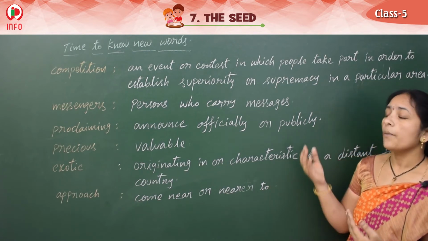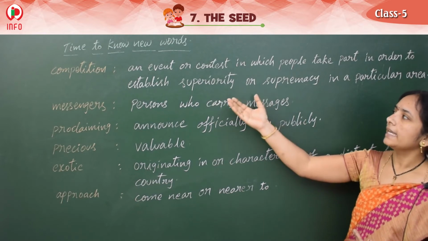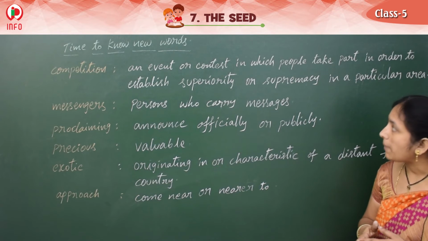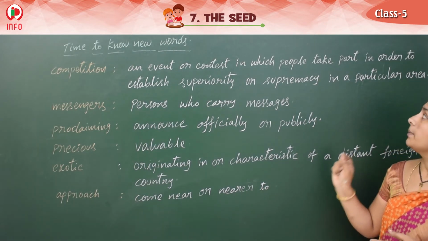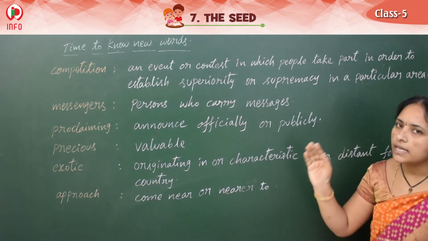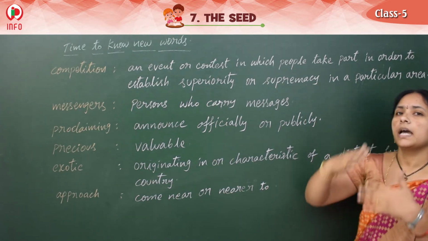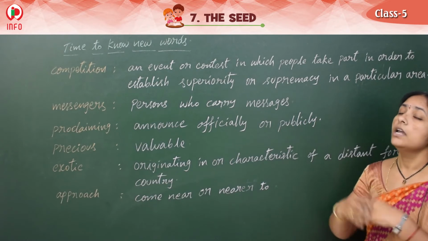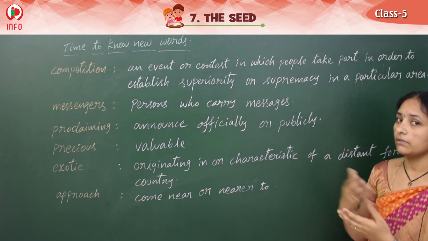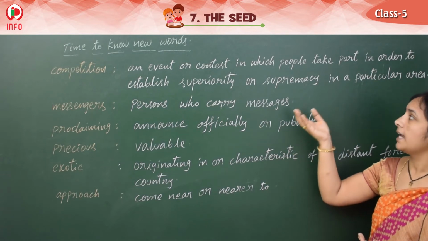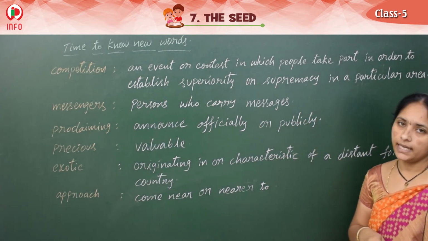So like that, competition means an event or contest in which people take part in order to establish superiority or supremacy. Superiority, supremacy means first, second, like that we give the grades. So good in the first position, like this in a particular area.